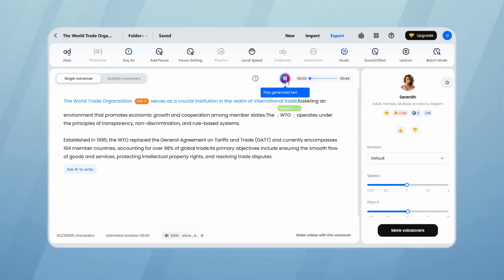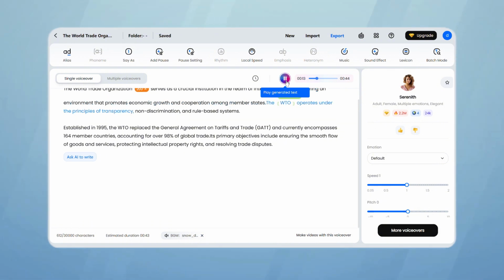The World Trade Organization serves as a crucial institution in the realm of international trade, fostering an environment that promotes economic growth and cooperation among member states. The World Trade Organization operates under the principles of transparency, non-discrimination.